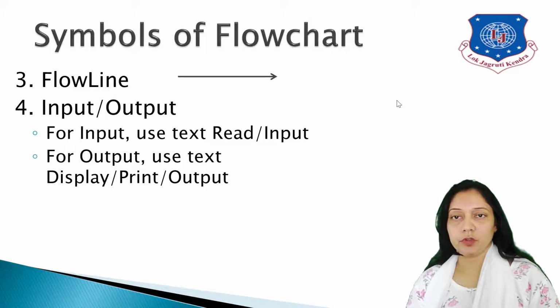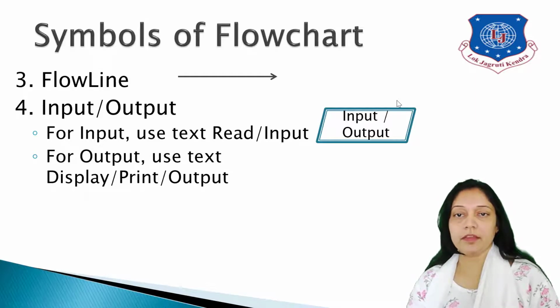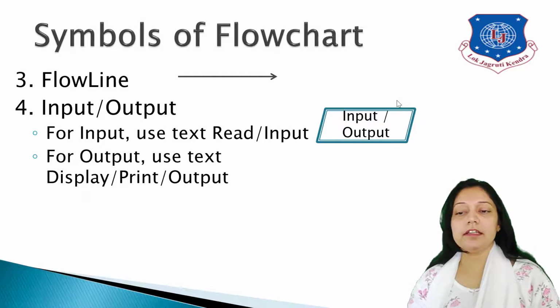Next is input-output operations. Input-output means if you want to read some data from the keyboard or display it onto the screen, then we'll be using the input-output symbol. What is that symbol? Parallelogram, right? So if you are doing input operations, then we'll use the word read or input. If you are using it for displaying purposes, we'll use the word display, print or output.